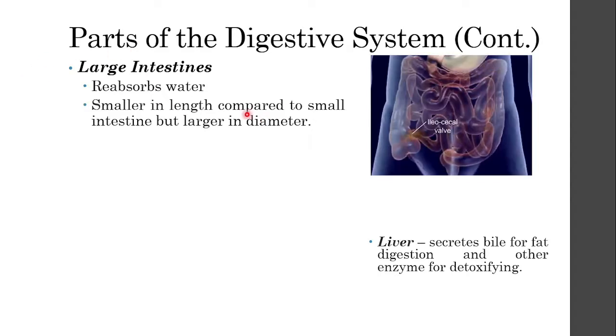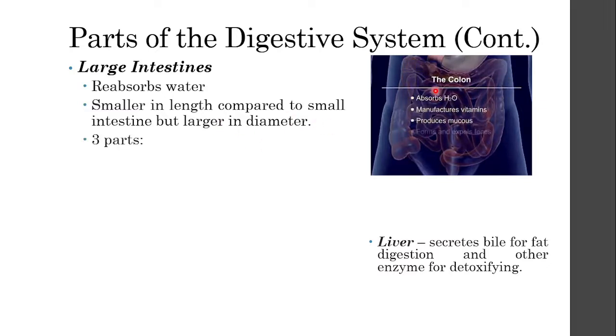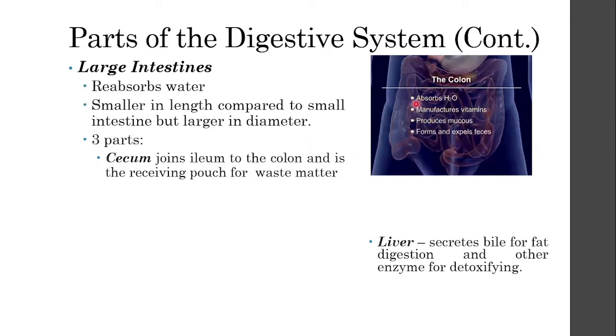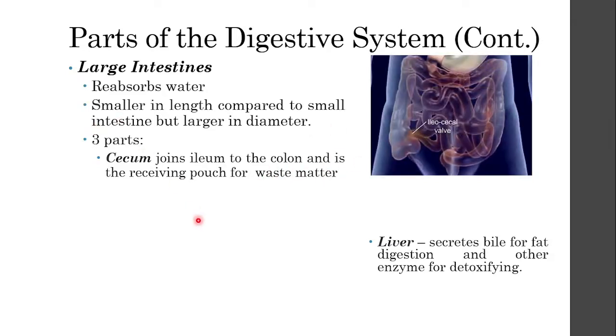But we call it large intestines because the diameter of the large intestines is much bigger compared to the small intestines. There are also three parts in the large intestines. You have the cecum, wherein it joins the ileum, or the last part of your small intestines, to the colon. Colon is the other name for large intestines. This is where the waste matter is first stored.